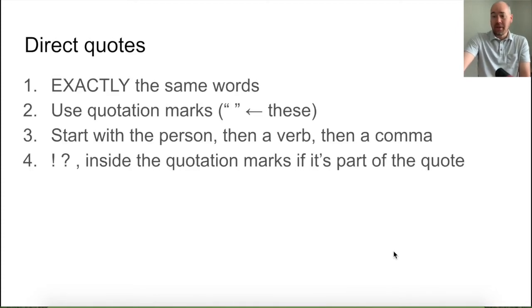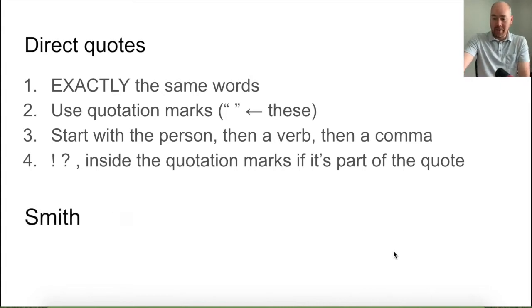Okay, so when you're making a direct quote, that means you're using exactly the same words, and that's what these quotation marks mean. Those mean exactly these words in exactly this order, and this punctuation too. Before the quote, you saw I had the person, in this case it was he, then a verb, and then a comma. The verb was a special kind of verb, and we'll talk about that in a minute. So if there was an exclamation point, or a question mark or a comma, those all go inside the quotation marks. But the period, if there's a period, would go outside. And we'll see some examples of that later too.